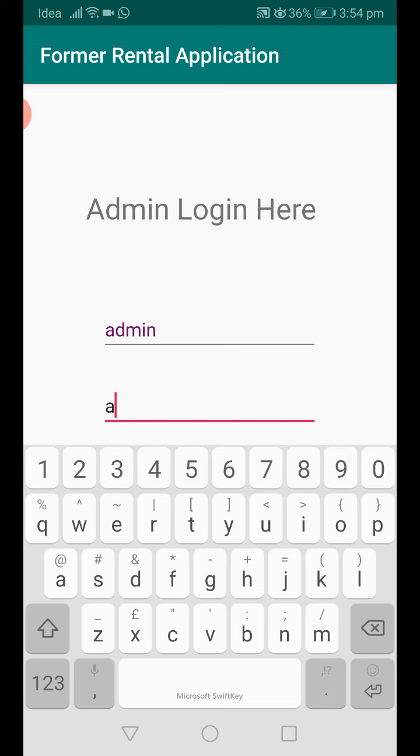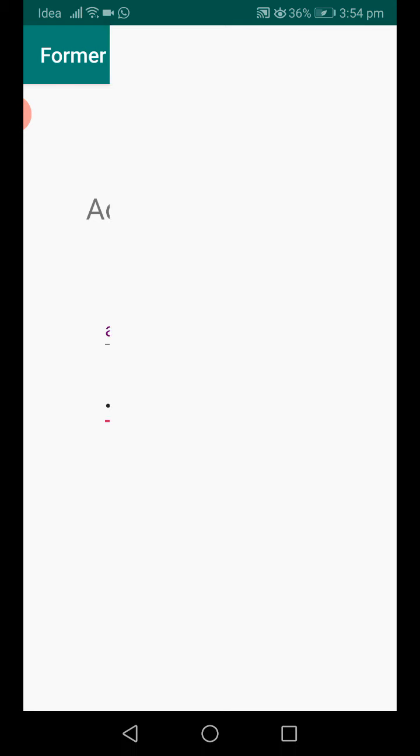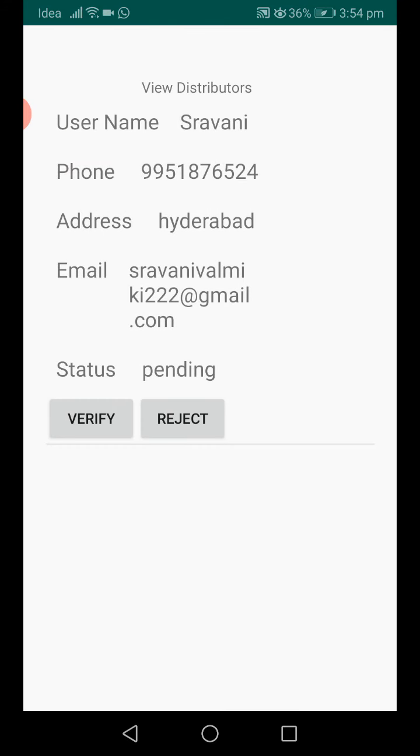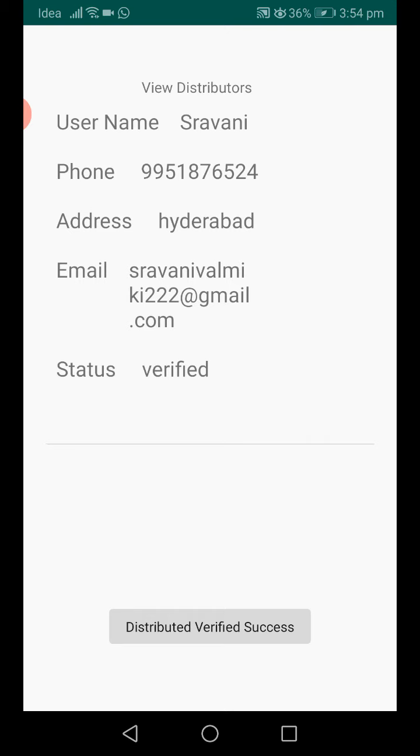After logging into the admin homepage, now I go for verify distributor. Here I'll get the registered distributor details. If you want to verify the distributor, you can click on verify. If you want to reject the distributor details, you can click on reject. So I need to verify the distributor: when I click verify, the status will be verified.